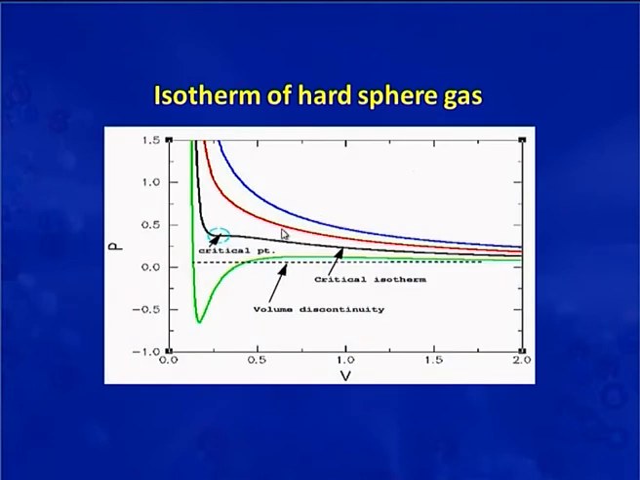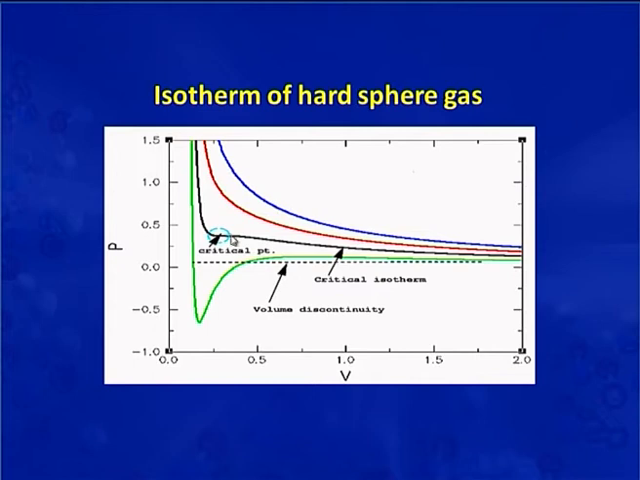Now let us discuss the isotherms of the van der Waals gas. As you can see here, the red and blue isotherms appear similar to those of the ideal gas. There is a monotonic decrease of pressure with increasing volume. The green isotherm has a region where the pressure decreases with decreasing volume. This behavior is not expected on physical grounds.